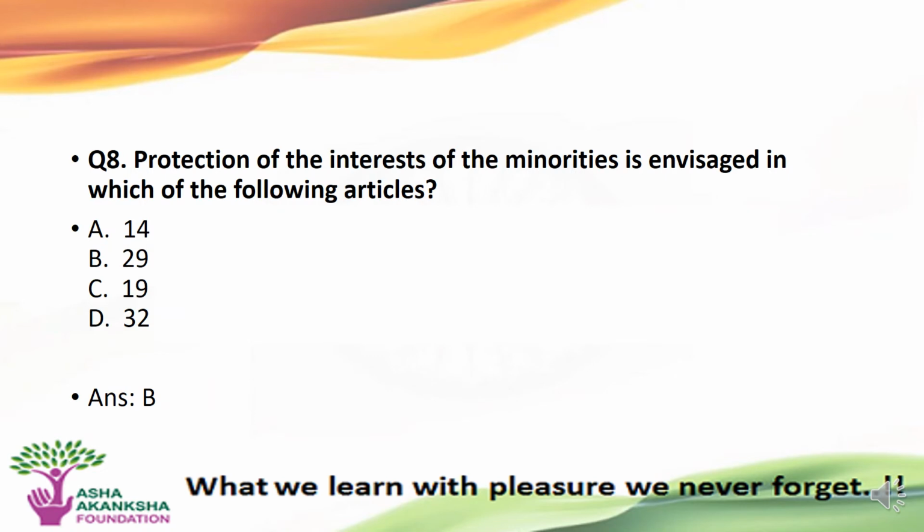The next question is, protection of interest of the minorities is envisaged in which of the following articles? Options are A. Article 14, B. Article 29, C. Article 19, or D. Article 32. The correct answer to this question is option B, that is Article 29 gives the protection of interest to the minorities. So let's understand and see what Article 29 states.